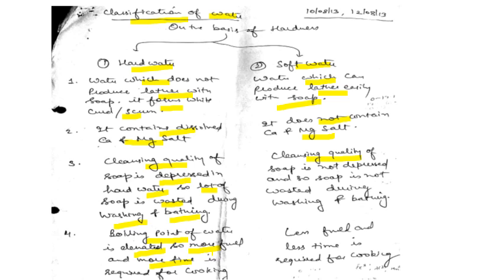But the cleansing action of the soap is not depressed in the soft water, and the soap is not wasted during washing, bathing, as well as cooking. Less fuel and less time is required. So these are the differences. We can classify the water on the basis of this important property which is caused due to the dissolved salts, chemical impurity, that is hardness.